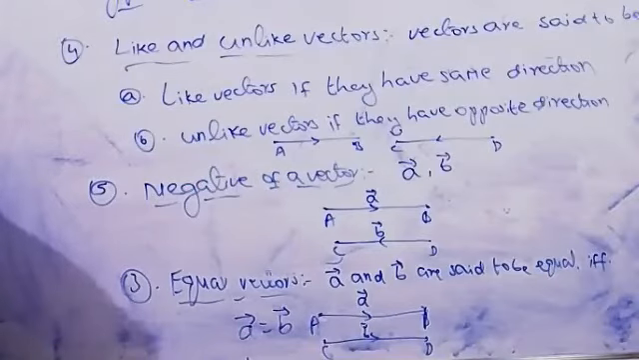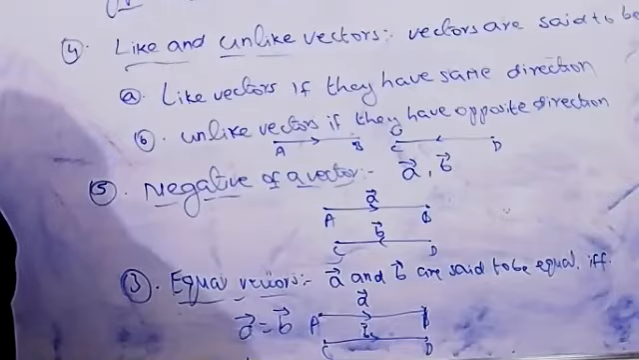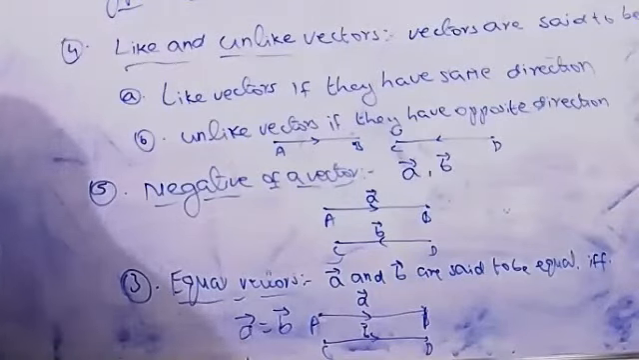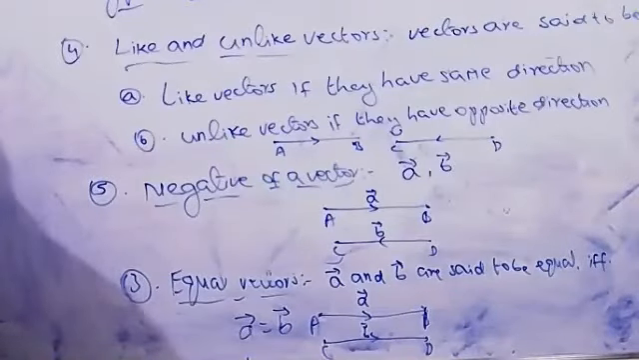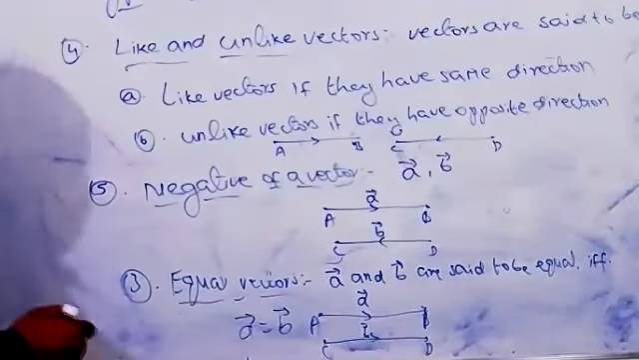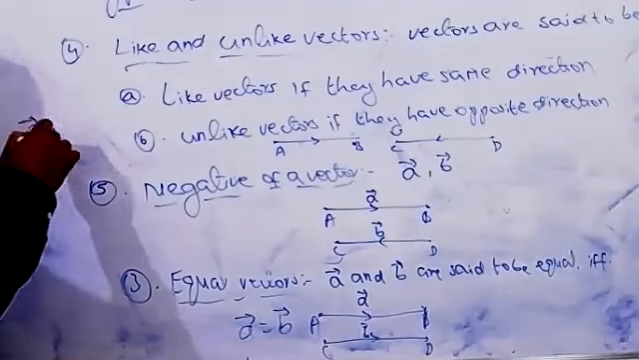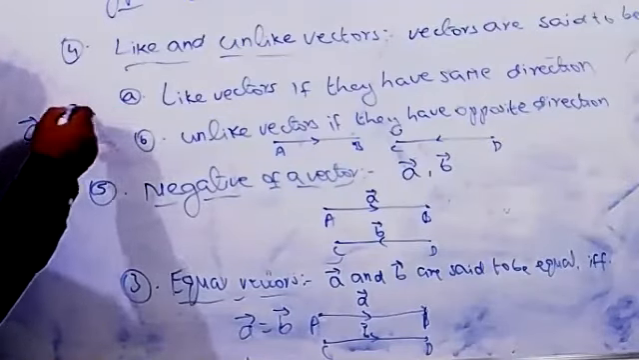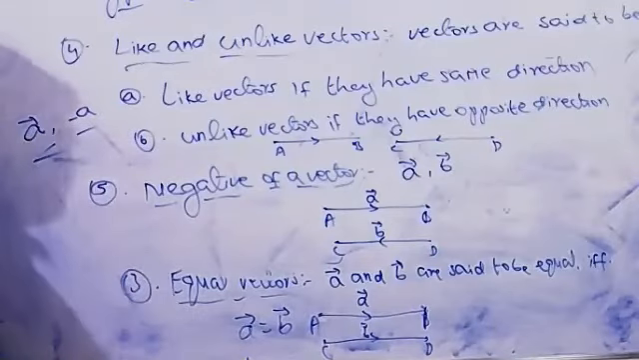Negative of a vector. The negative of a vector A is denoted by minus A. What is the negative of A here? The negative of A is clearly minus A. We know that very well. This is the negative.